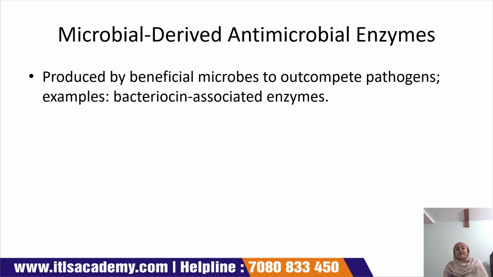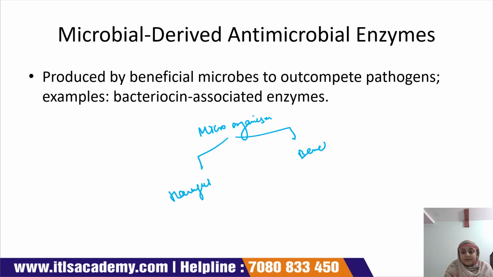Now the next is microbial derived antimicrobial enzymes. They can be produced by microorganisms, but microorganisms are of two types. One is harmful, and the second is beneficial. Again, harmful is of two types: one is pathogens, and the second is spoilage.